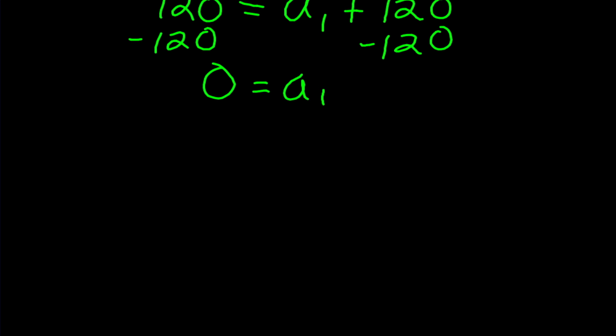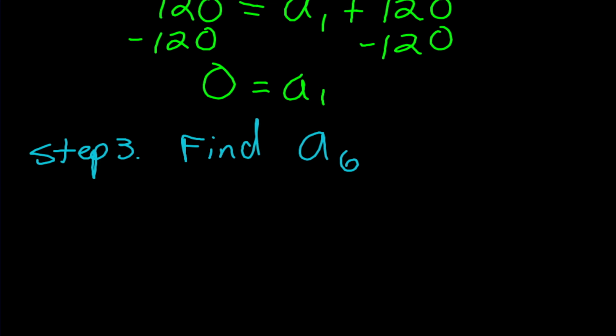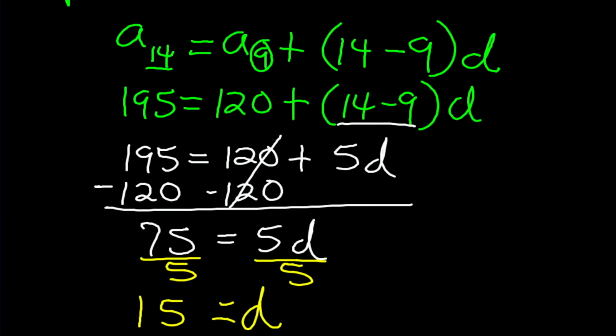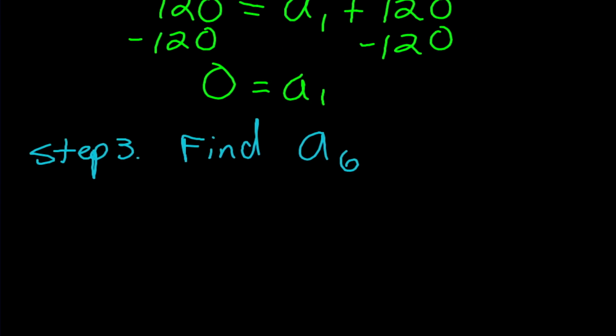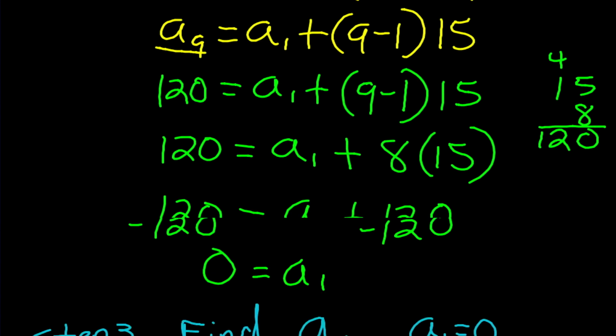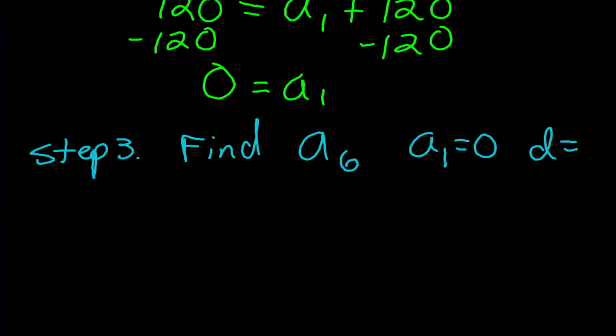So that's good enough for step 2. Now let's go on to step 3 and get to the heart of the problem. Step 3, we want to find a sub 6. I think that's right. That's what we're trying to find, the 6th term. Yep, the 6th term is what it asks us to find. So now let's use the information that we know. We know that a sub 1 is equal to 0. We know that the common difference, D, is equal to 15. And we know that N is equal to 6 because that's the term we're trying to find.